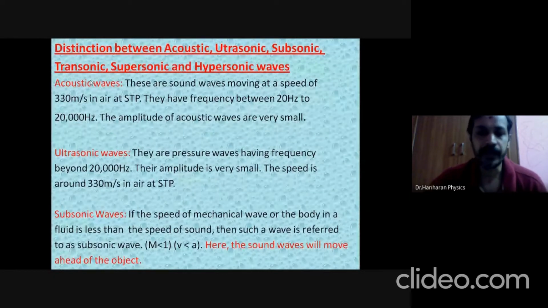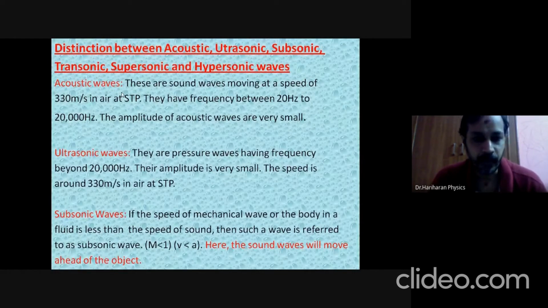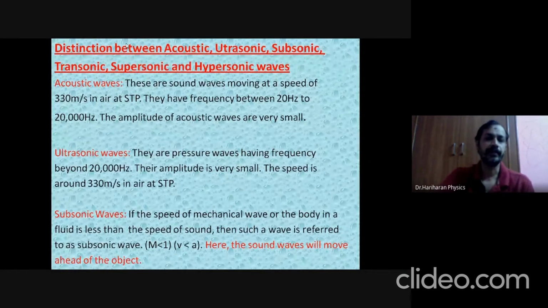Ultrasonic waves have a frequency beyond 20,000 hertz, which is not audible to the human ear. In both instances, those sound waves move at a speed of around 330 meters per second, roughly at standard temperature and pressure in air.